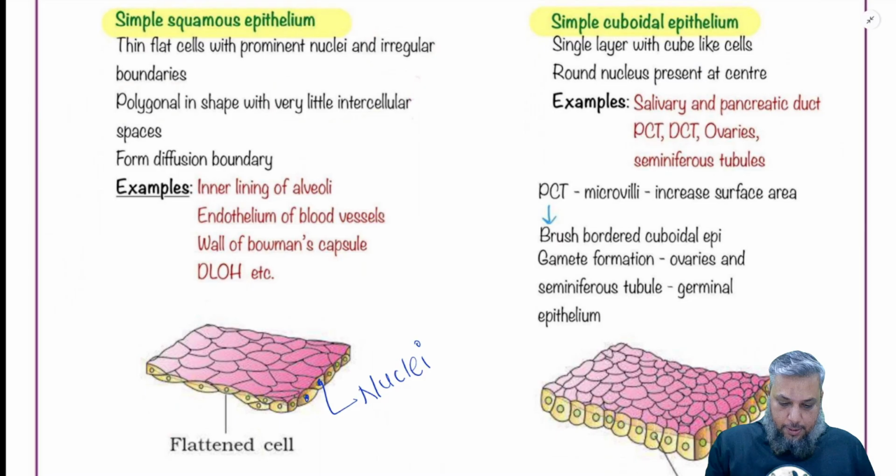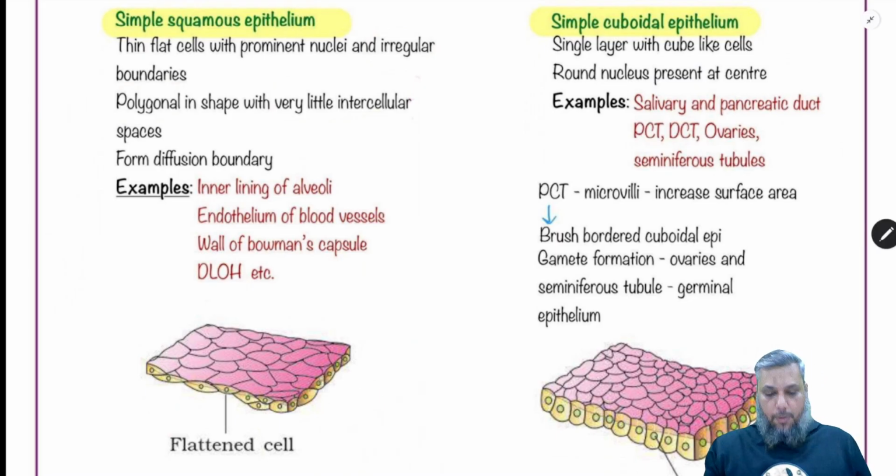The simple epithelial cells, squamous type, correct? Simple epithelium squamous. To be more precise, what we are talking about right now. It performs the function of a diffusion boundary. तो देखिए ये एक important word है NCERT में कि the squamous epithelium is a diffusion boundary. तो जैसे आप जानते हो बाउंड्री दो चीजों को सेपरेट करता है. डिफ्यूजन बाउंड्री बाउंड्री भी है but also allows the movement of molecules across it.